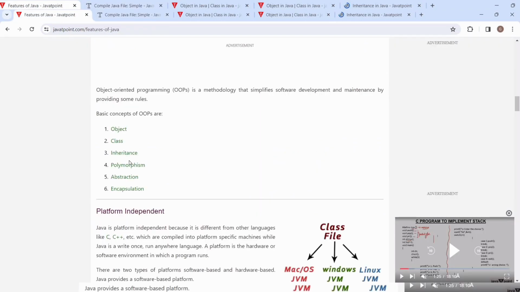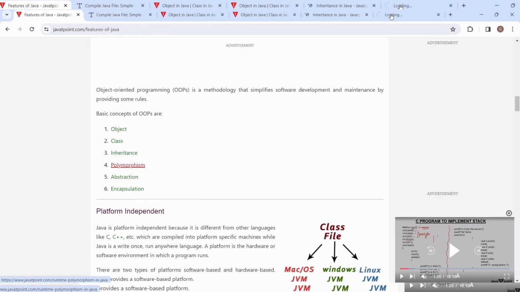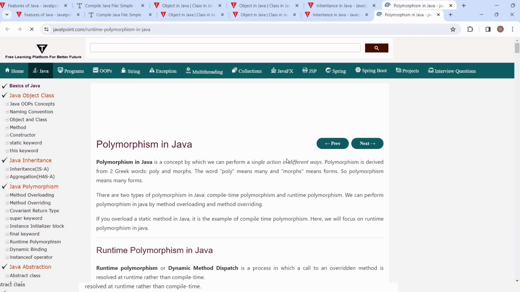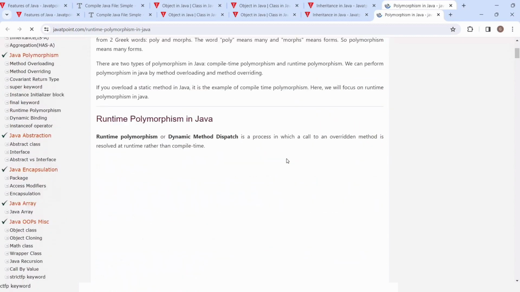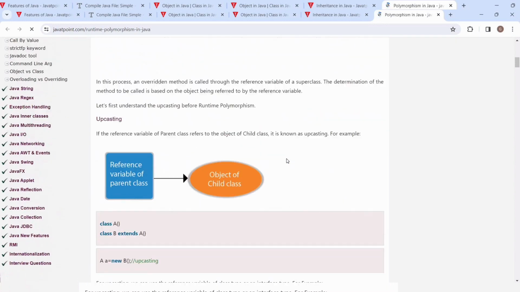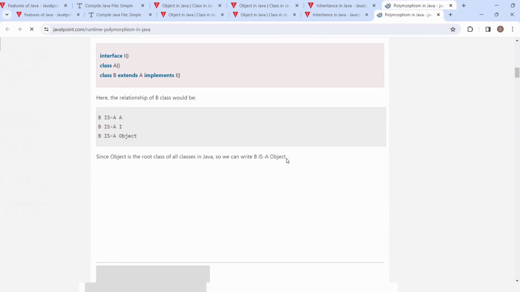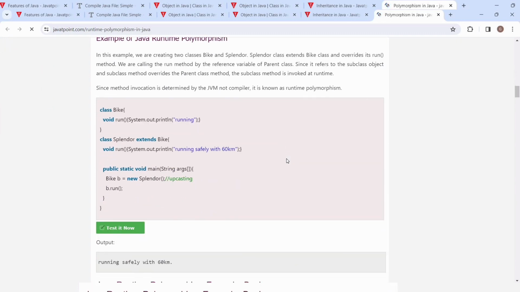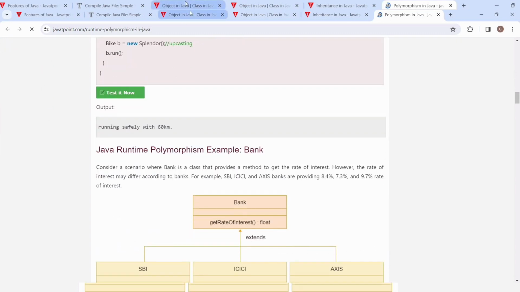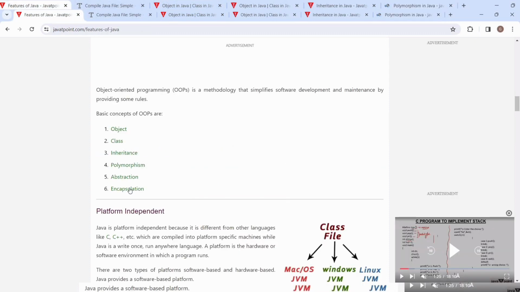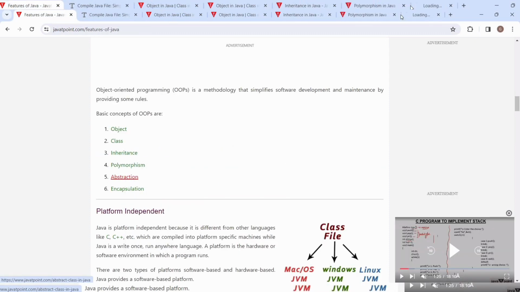Now polymorphism. Polymorphism is of two types: runtime and compile time, which means method overriding and method overloading. I will explain in detail in a later part. I'm just giving the introduction for now.